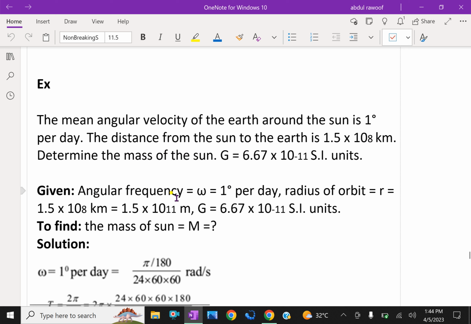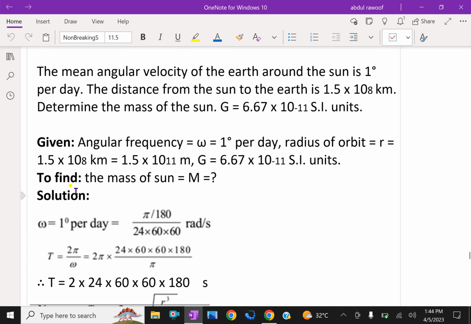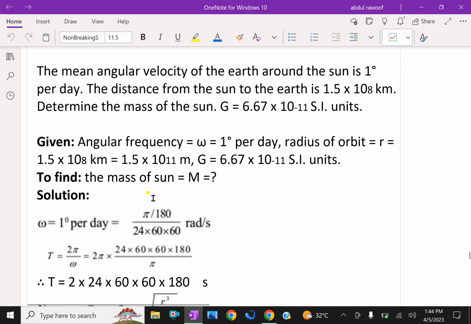Given angular velocity omega equal to 1 degree per day, radius of the orbit is r equal to 1.5 into 10 power 8 kilometer, which we can convert to 1.5 into 10 raised to 11 meter, because we multiply by 10 power 3.